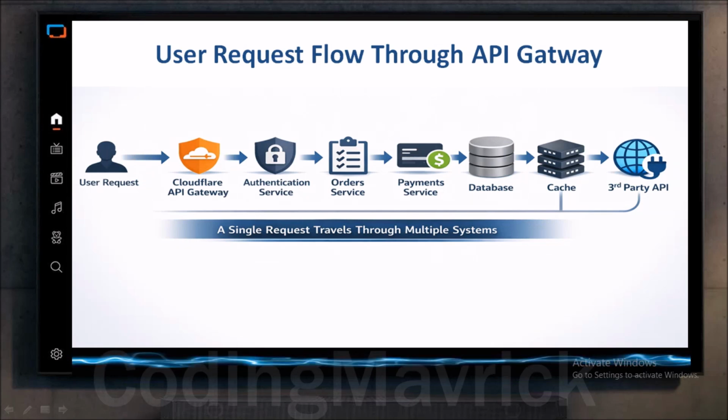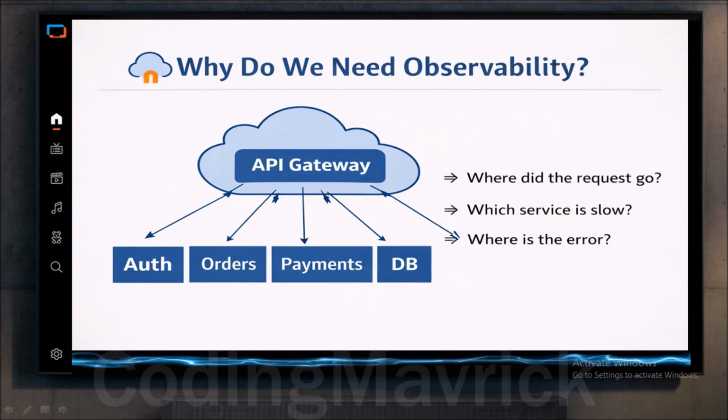Now here is the real problem. When something becomes slow or broken, traditional logs cannot tell us where did the request go, which service was slow, where exactly did it fail, and how often is this happening. And viewers, this is exactly where observability comes in.